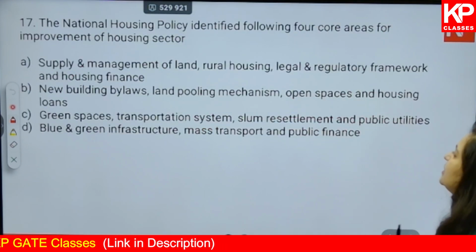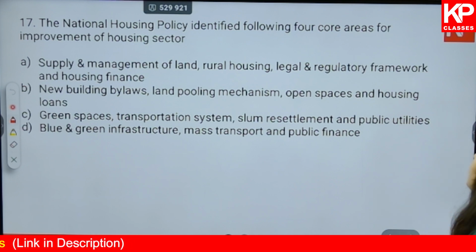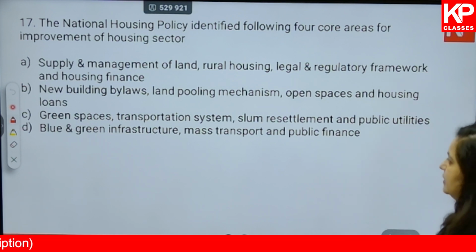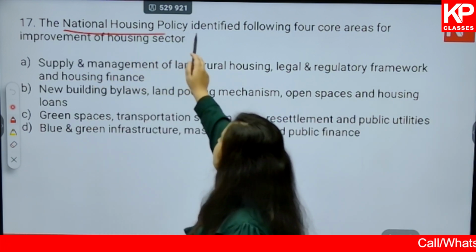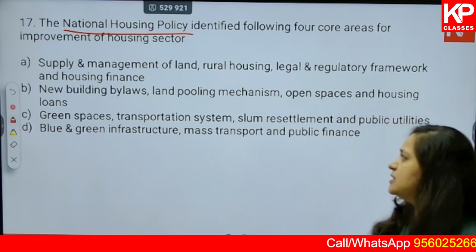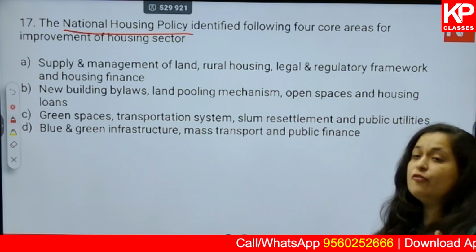Next, the National Housing Policy identified the following 4 core areas for improvement of the housing sector. Okay, this is NHP, National Housing Policy, which was the first housing policy in India. After that, you have many others also. This is the first one. So, which are the core areas that it focused upon?